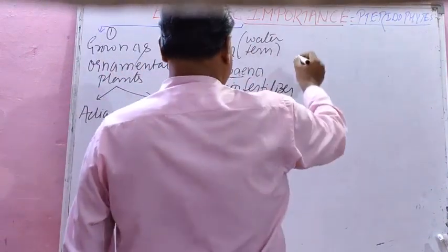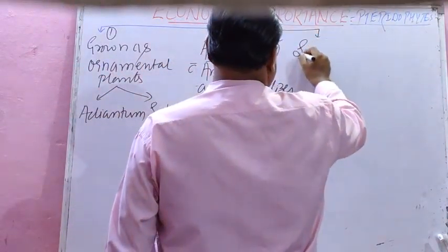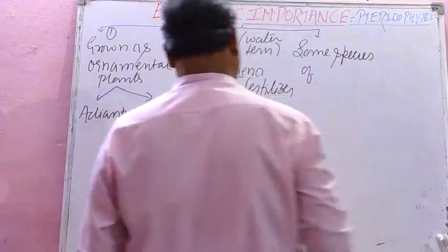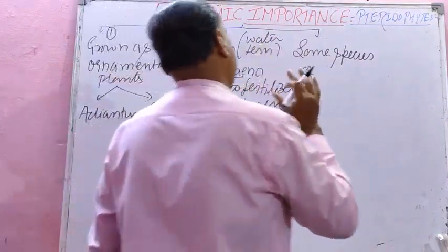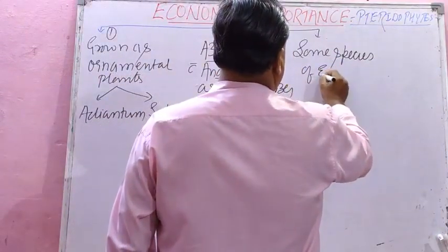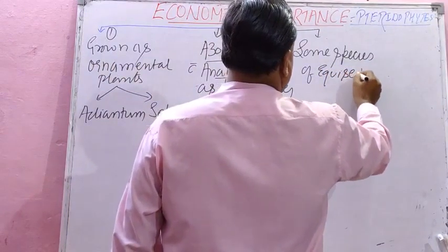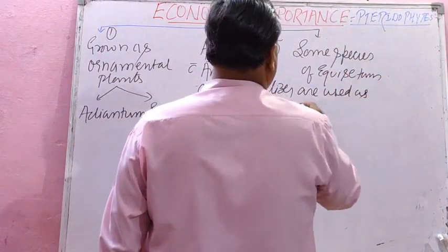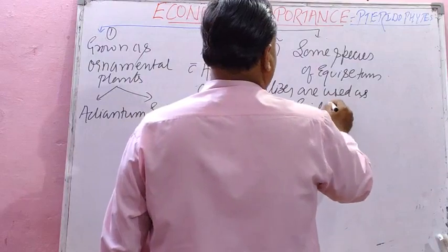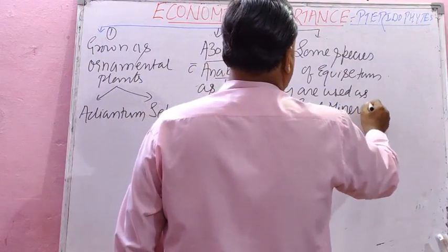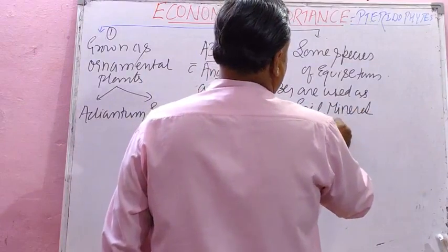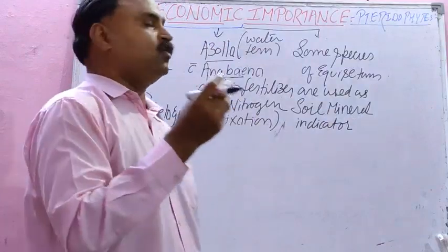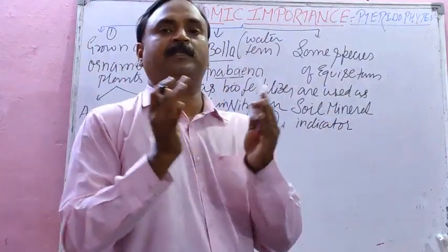Then some species of Equisetum, student, are used as soil mineral indicators. A very surprising, amazing fact, you can say, is that the roots of this Equisetum accumulate gold particles.